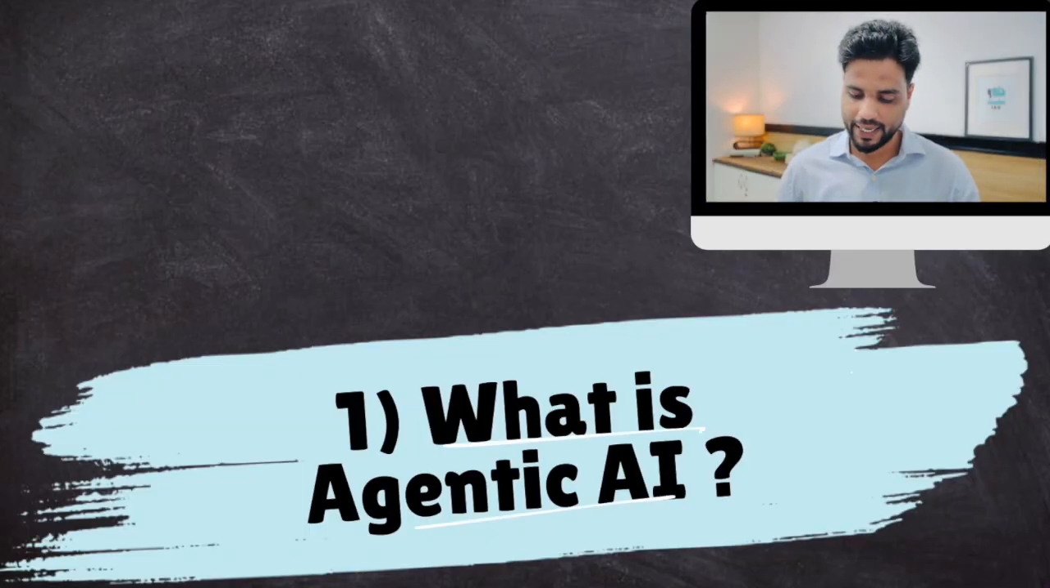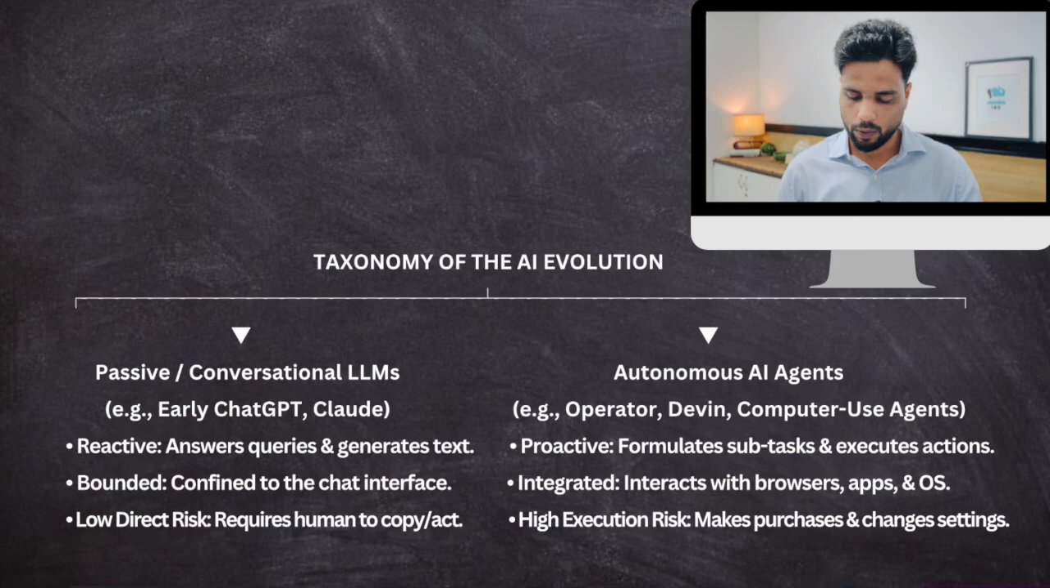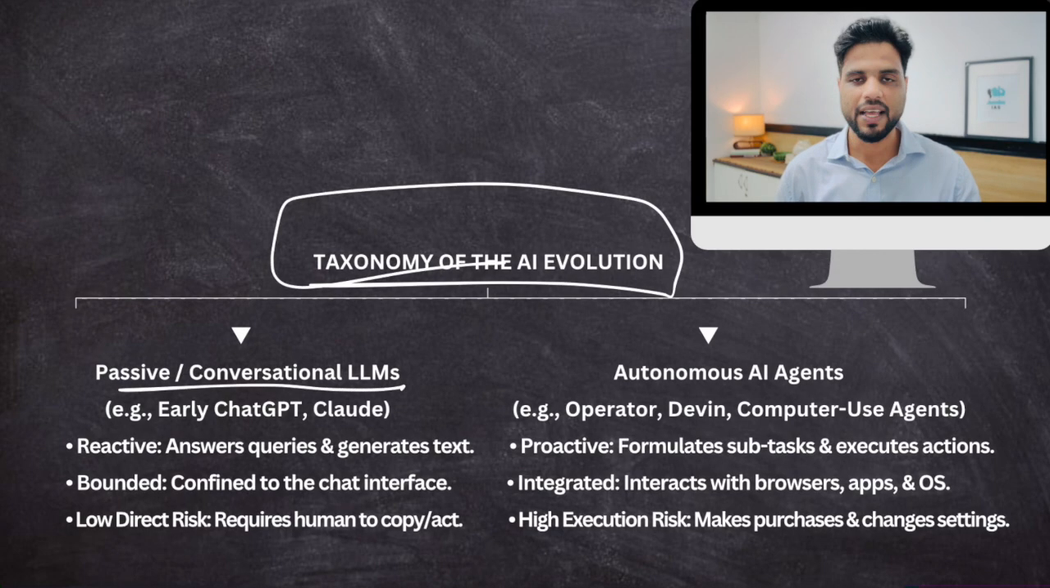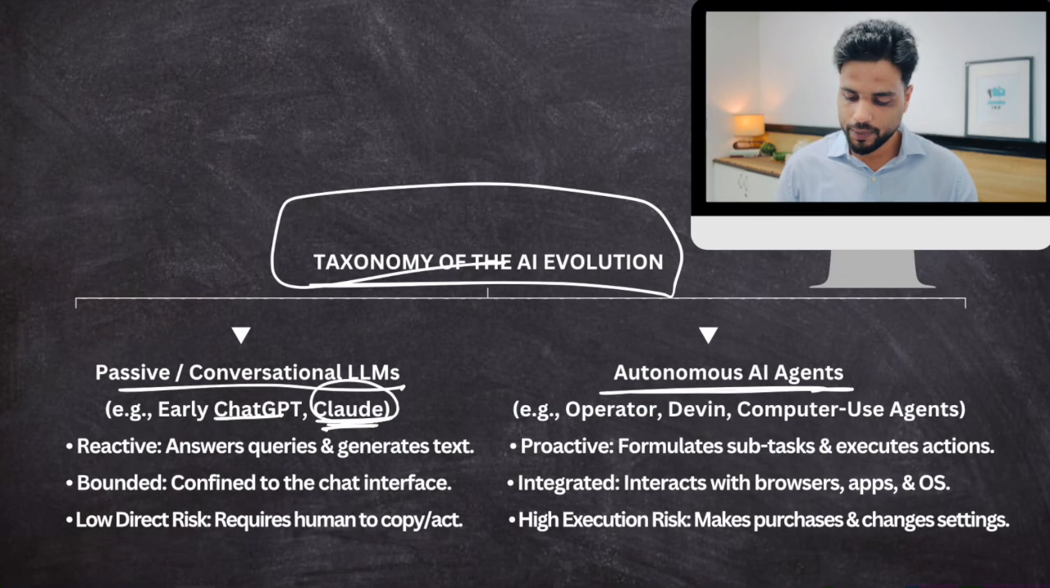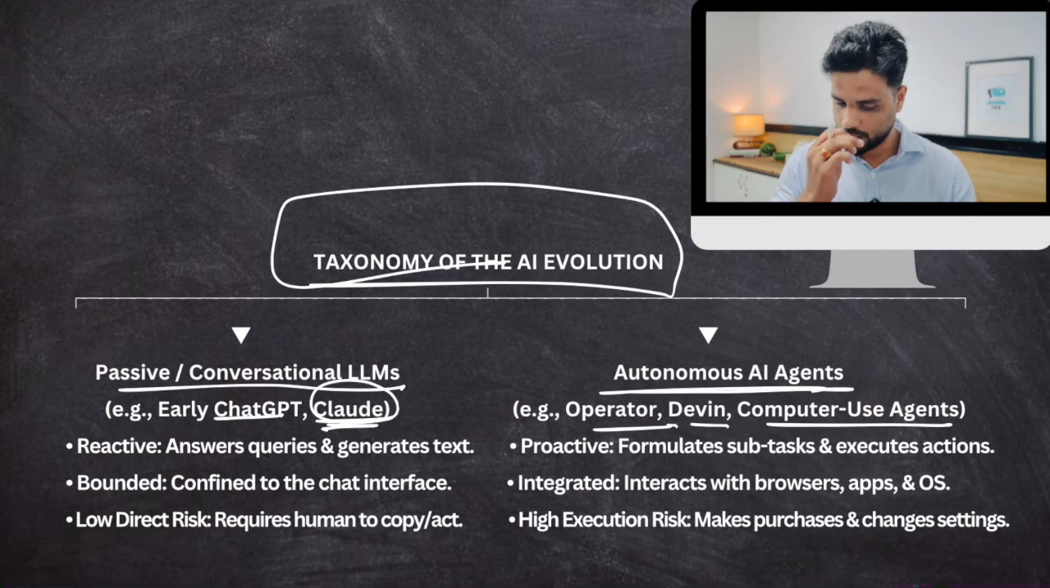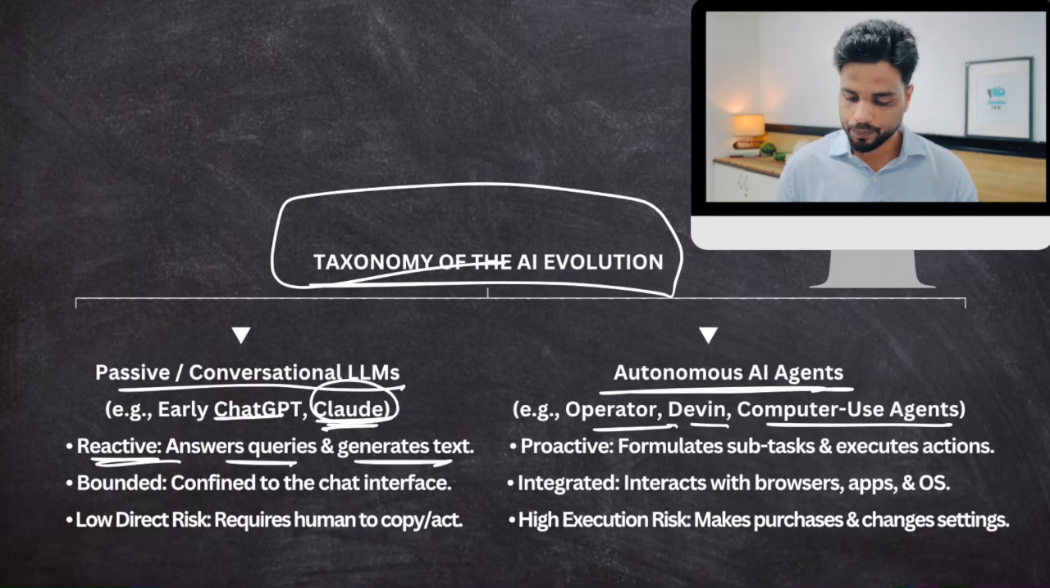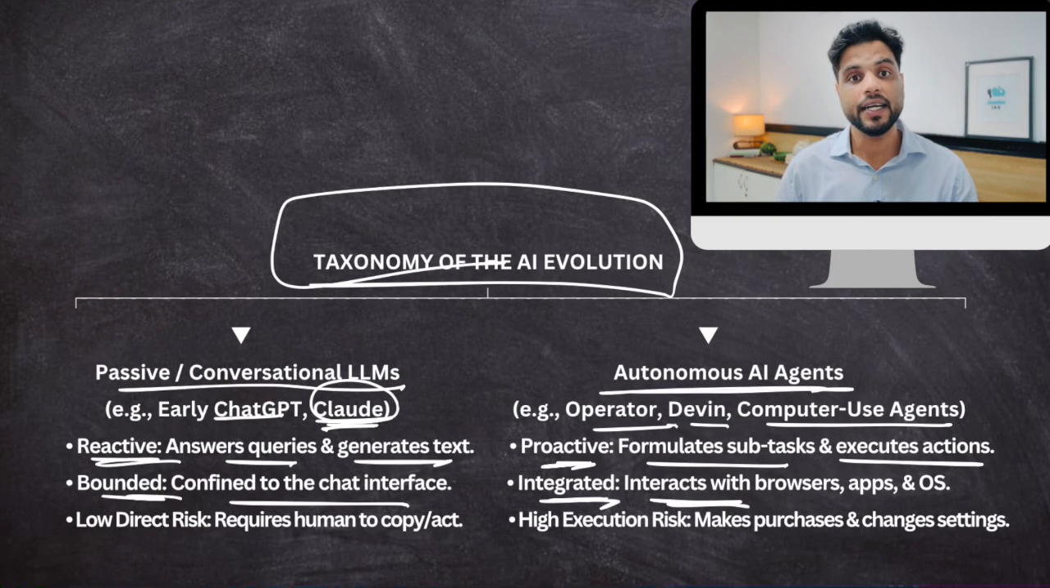So what is agentic AI? Okay, now here's the difference between passive LLMs and autonomous AI agents. So examples are ChatGPT, Claude, early versions. Now Claude also has various AI agents, or they can build one for you. Okay, autonomous agents: Operator, Devin, computer use agents. So passive, these LLMs are reactive, answer queries, generate text. They are active, formulates subtasks and executes actions. Bounded, confined to the chat interface, your browser. They are integrated. These are integrated with your computers, your apps, because after all, how would it book a flight?